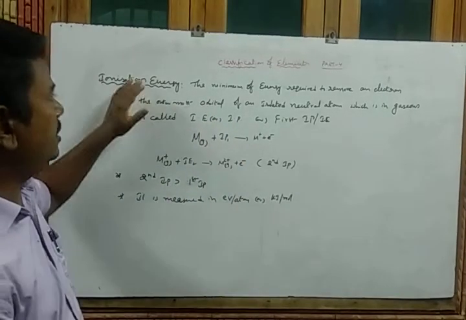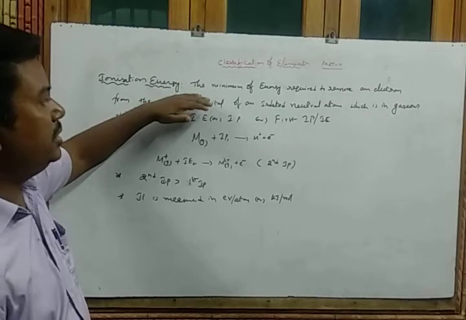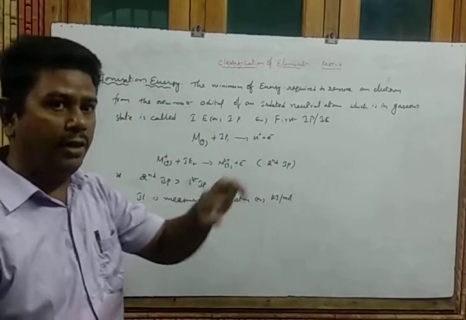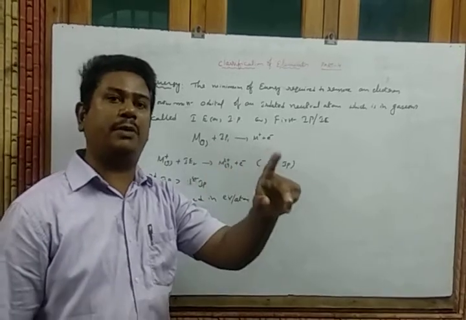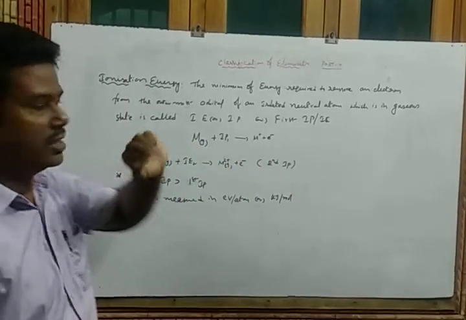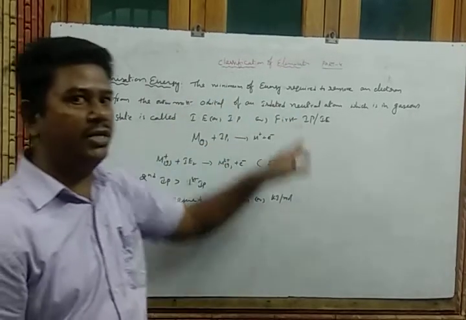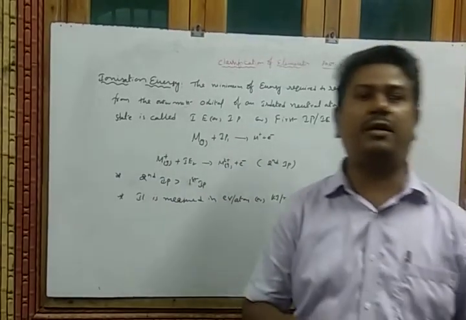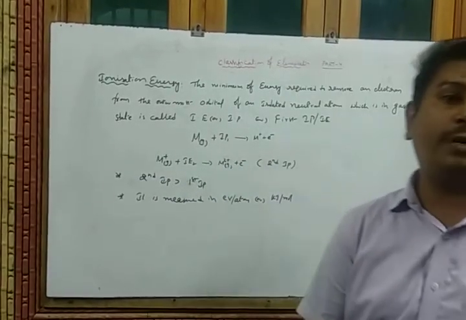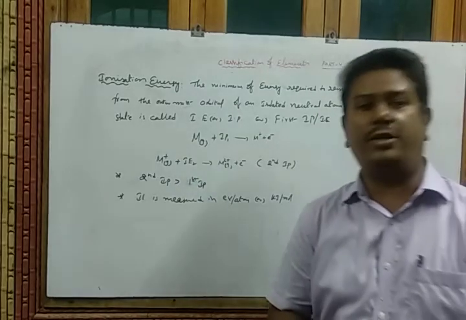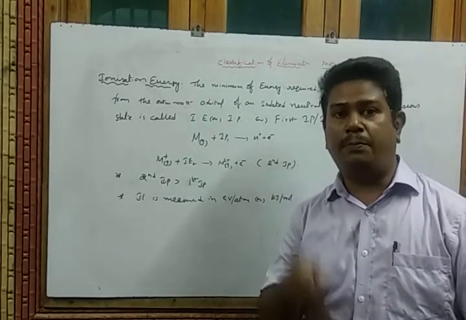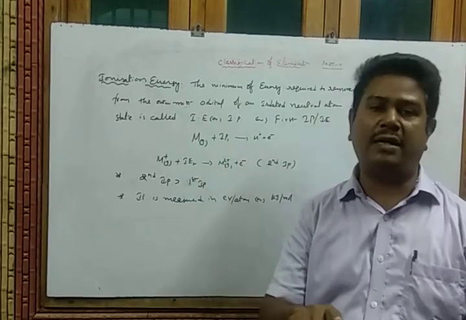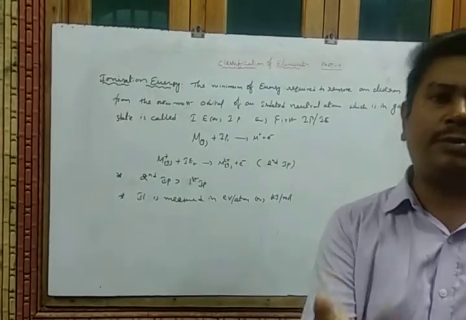Once again we recollect what is ionization energy, what is primary ionization energy, what is secondary ionization energy, and why the secondary ionization energy is always greater than the primary. Listen carefully. The minimum amount of energy required to remove the electron from the outermost orbit of an atom which is in gas state is called the ionization potential or primary ionization energy. The primary ionization potential is always less than the secondary, or the secondary ionization potential is always greater than the primary ionization potential.